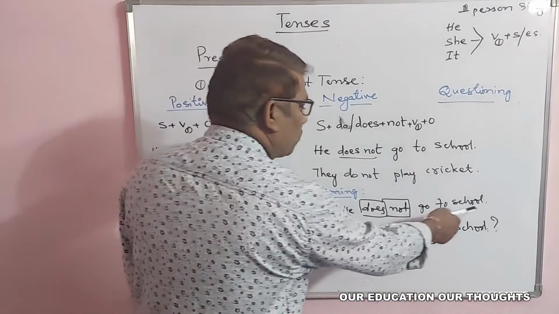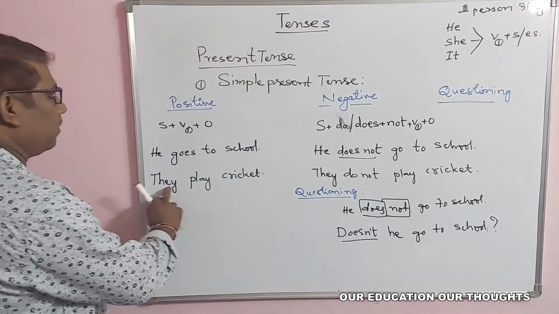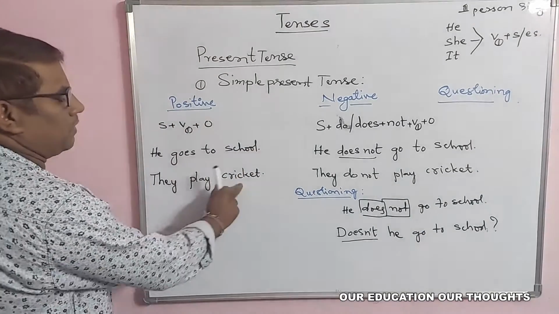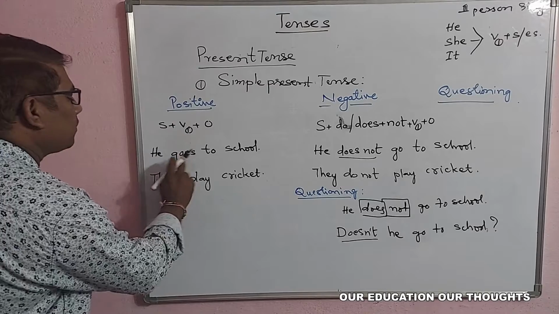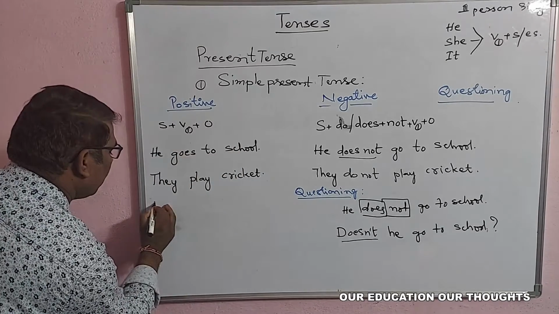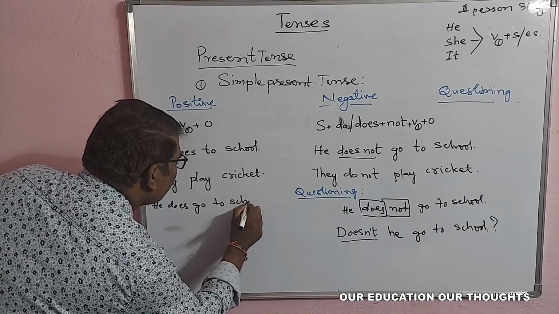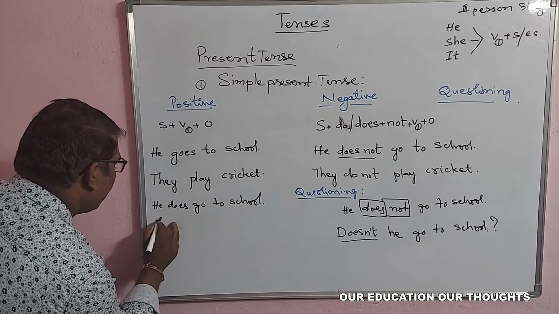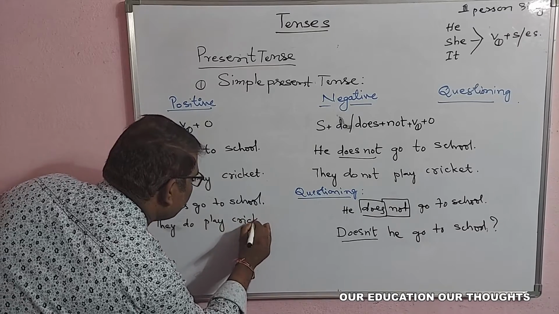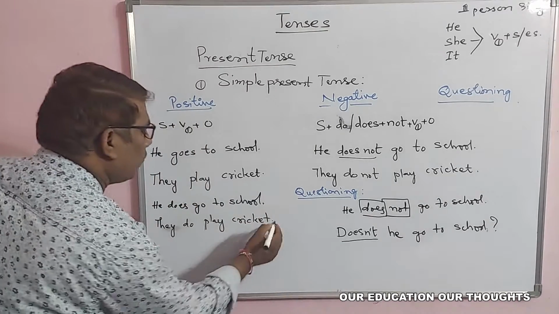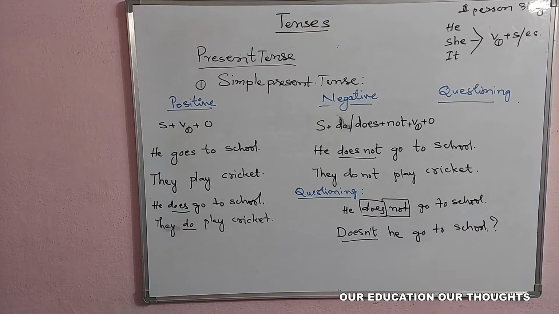So he does not go to school, that is negative. Here helping verb is there. But in the positive sentence, we can't see such kind of helping verbs. But he goes to school means he does go to school. Here they do play cricket. This is actually the structure so that we can frame like this. Now we brought the helping verbs here.